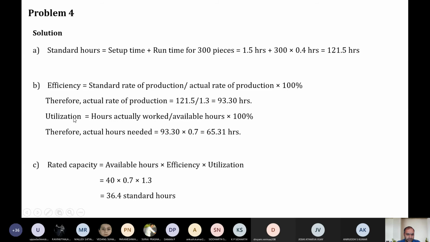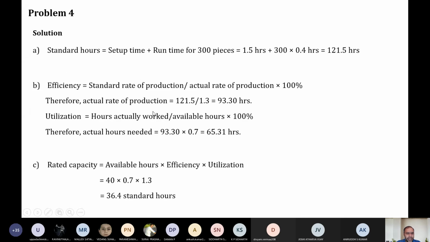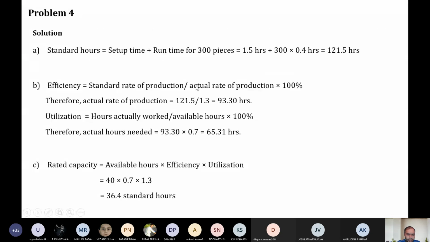Similarly, what is utilization? Utilization percentage is given as 70 percent, that is 0.7. And we know the actual rate of production is 93.3 hours, which we calculated. So 93.3 into 0.7 gives me 65.31 hours. The rated capacity formula we know: available hours into efficiency into utilization. Available hours is 40, given in the problem. So 40 into 0.7 into 1.3 gives me 36.4 standard hours. So we have calculated the rated capacity and the actual hours required also.